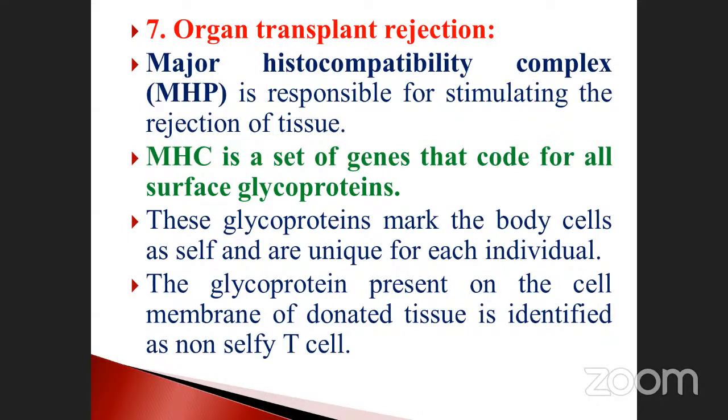It's the major histocompatibility complex, also denoted as MHC, which is responsible for stimulating the rejection of tissues. When the tissue is not accepted, it is automatically rejected. That condition is called major histocompatibility. The major histocompatibility is a set of genes that code for the surface glycoproteins, because the cells of animals and plants are also made up of glycoprotein. That glycoprotein must match with the donor, then only the tissue will be accepted.